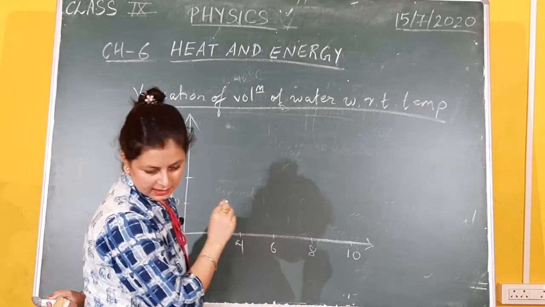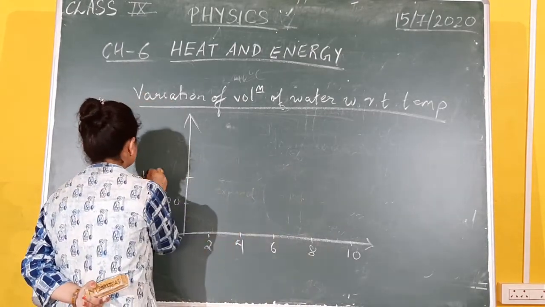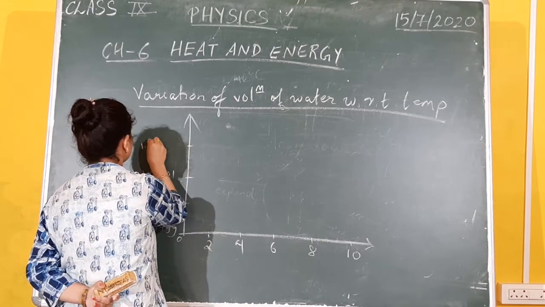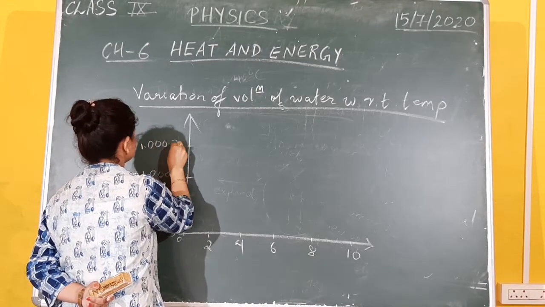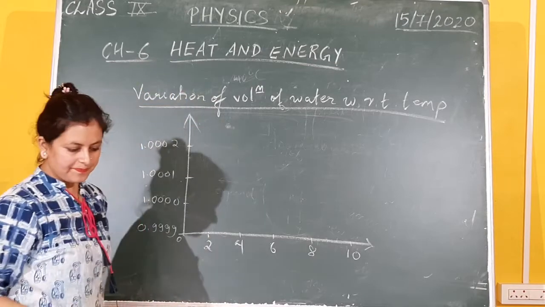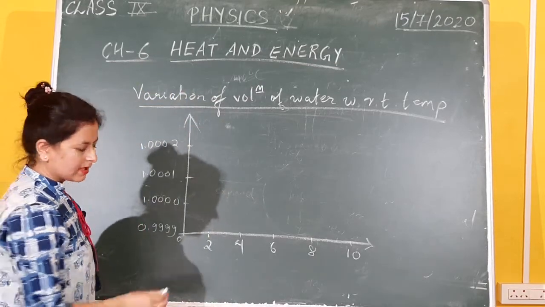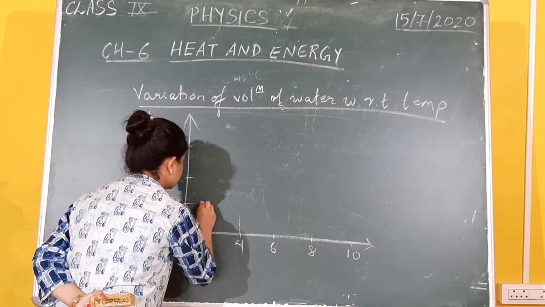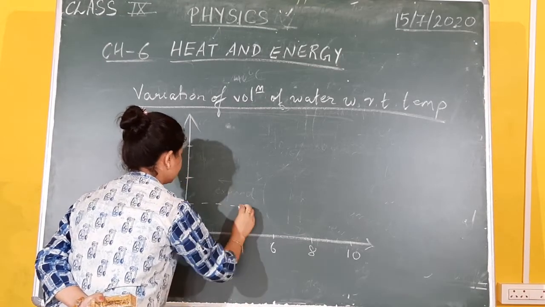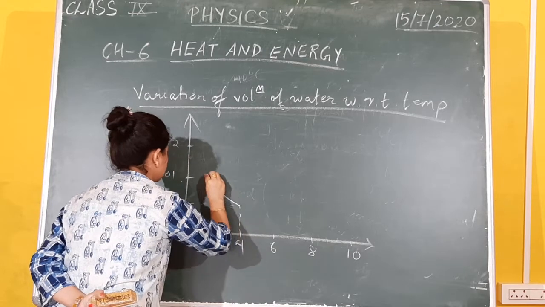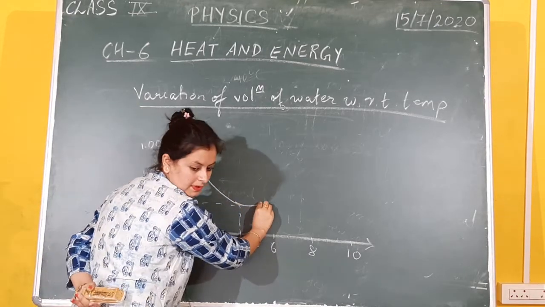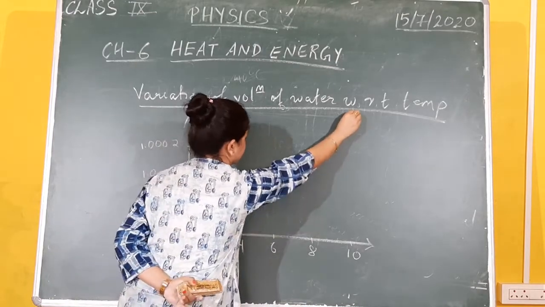Next will be 1.0001, next will be 1.0002 and so on. Now if you plot the graph, I will just mark the temperature right here because it is the temperature at which the volume becomes minimum. So water expands like this.